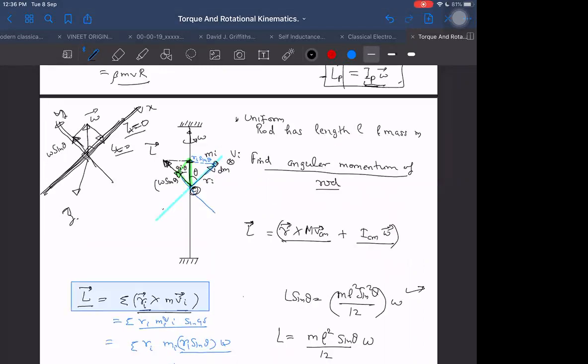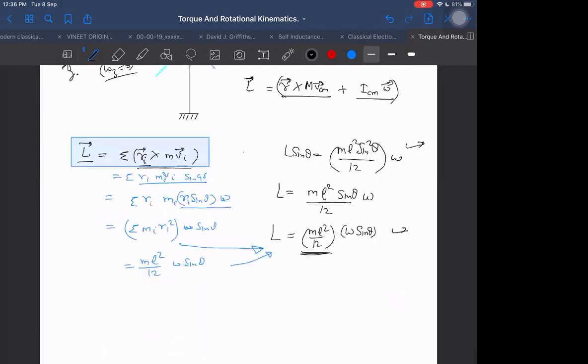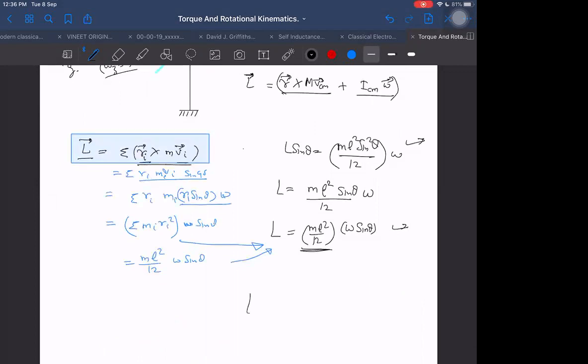Lx is 0, but Ly we know something is there, and Lz is also 0. Why is Lz 0? Because omega z is 0. Omega has no component along the z axis. Therefore, this L which I am getting is actually equal to Ix omega x plus Iy omega y plus Iz omega z.